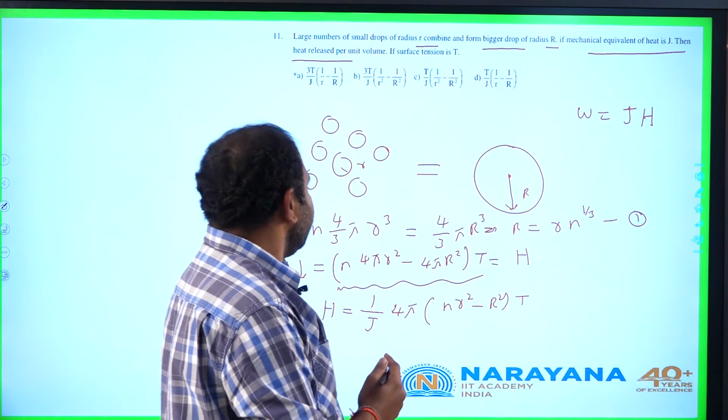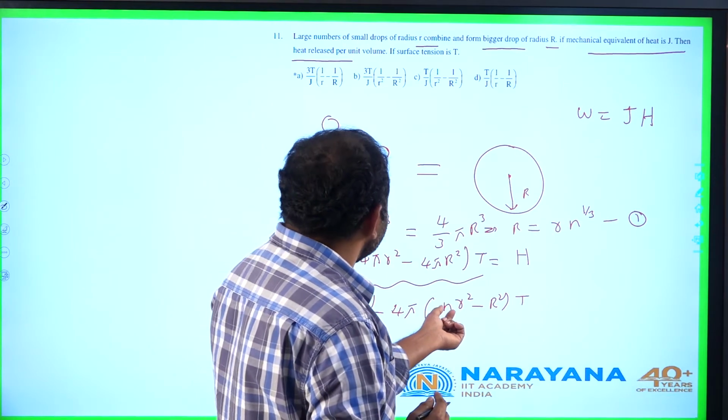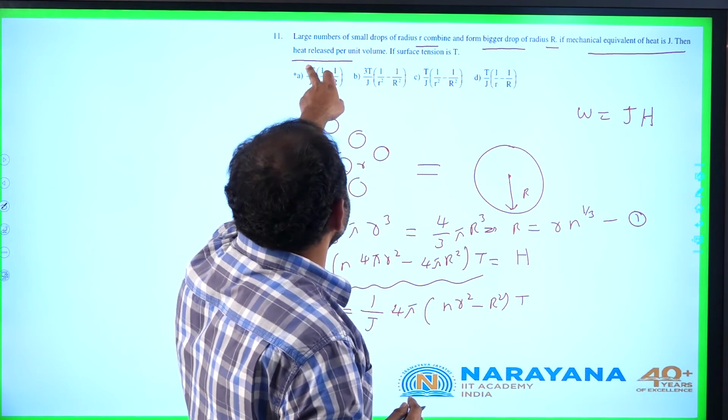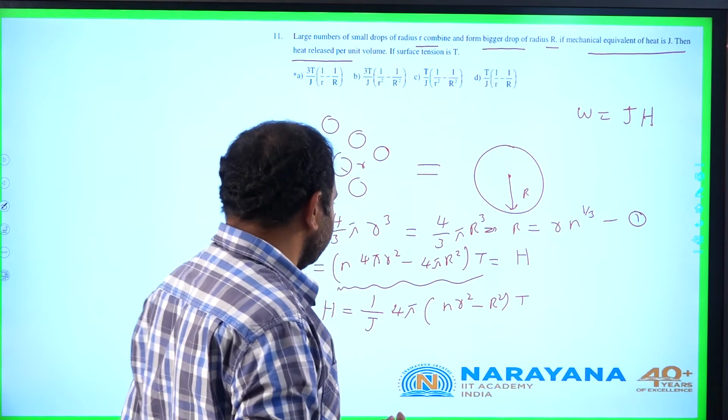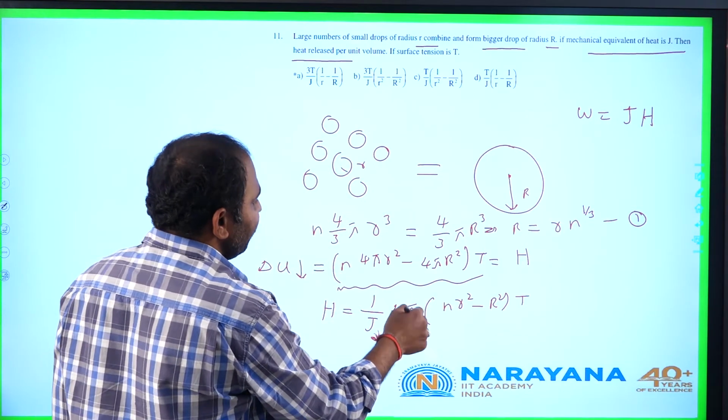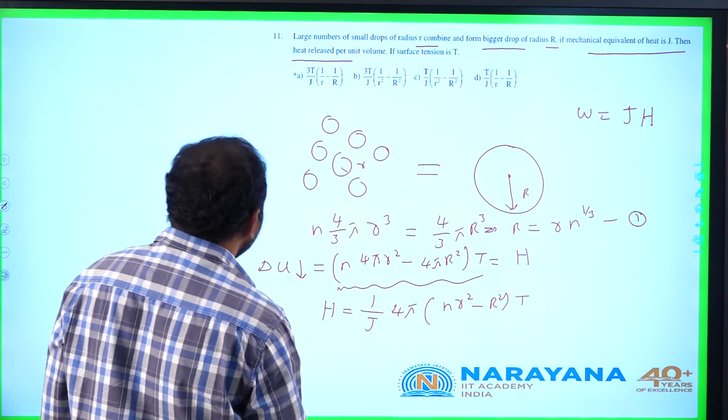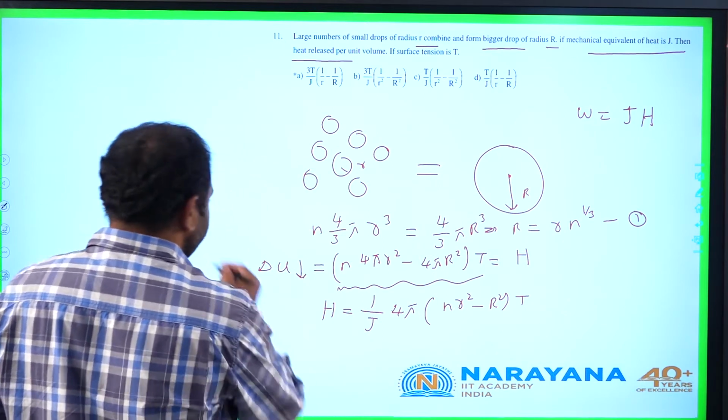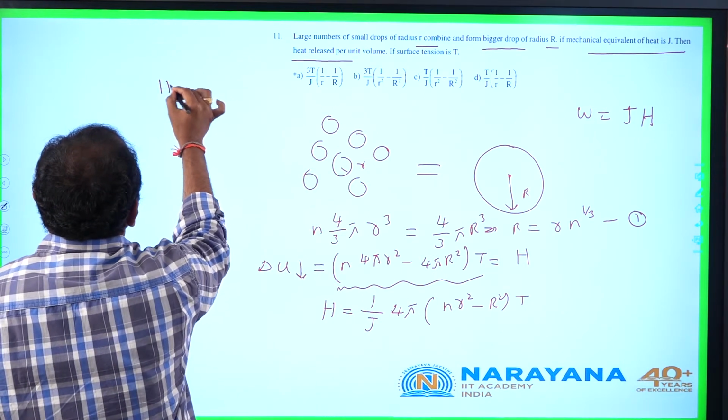And one more thing here, we need to eliminate the value of n, and here it is asked heat released per unit volume. So let us divide this by volume. H by volume, we need to take here.